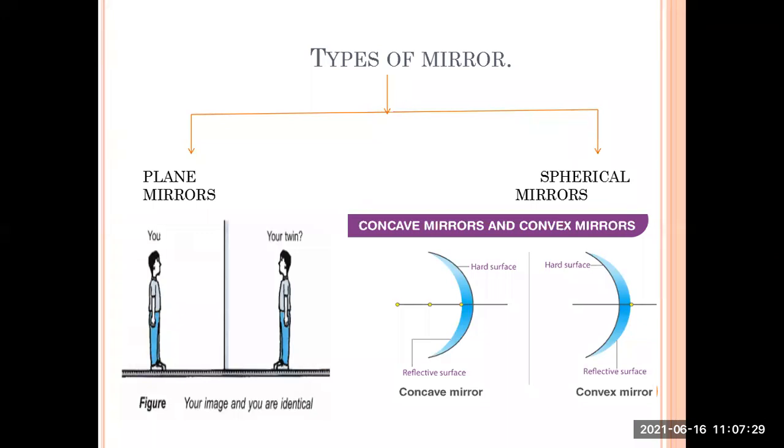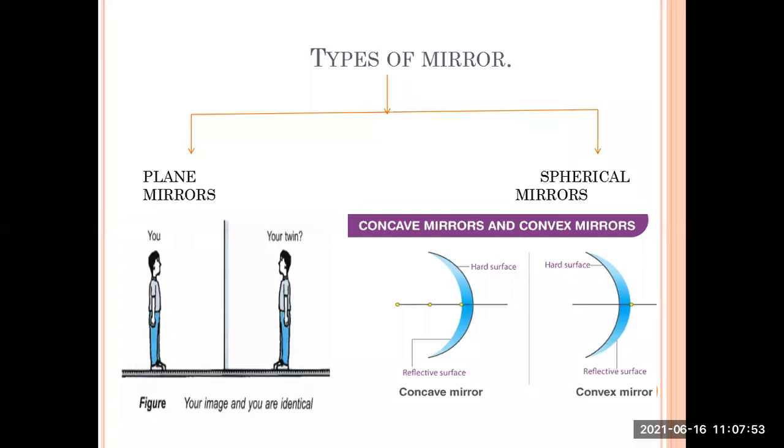What happens in the plane mirror? You are standing in front of the mirror, and it seems like your twin is standing behind the mirror. Okay, this is the view of a plane mirror. Your image and you are identical. But something different happens in spherical mirrors.